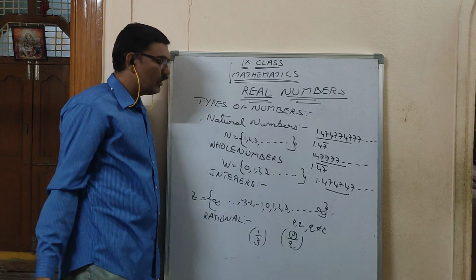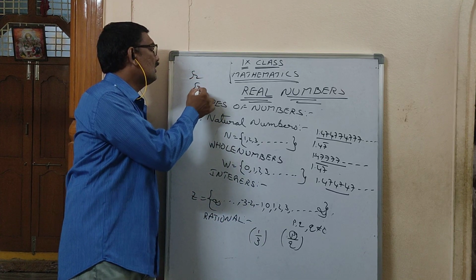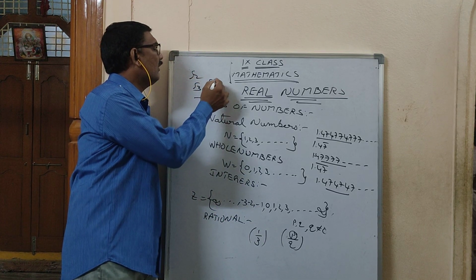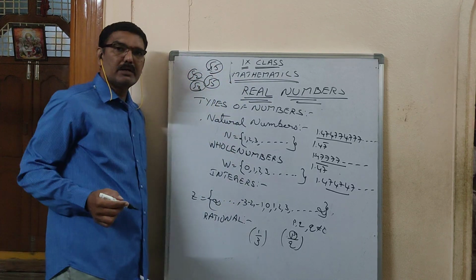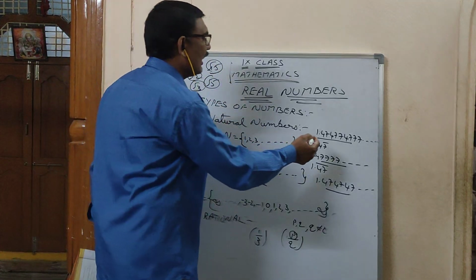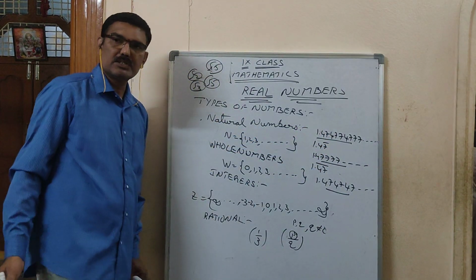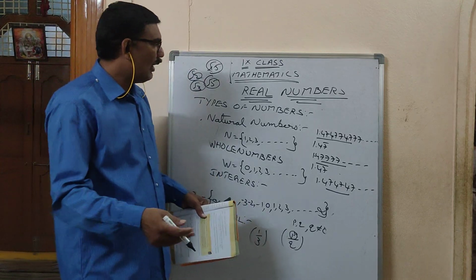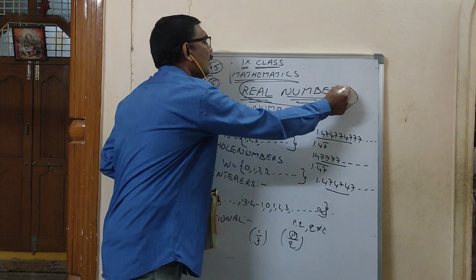I hope you understood irrational numbers perfectly. Root 2, root 3, root 5, root 15, these are all irrational numbers. Not only this, 1.47, 477 is also an irrational number. Now what I want to say is, today's topic is real numbers.